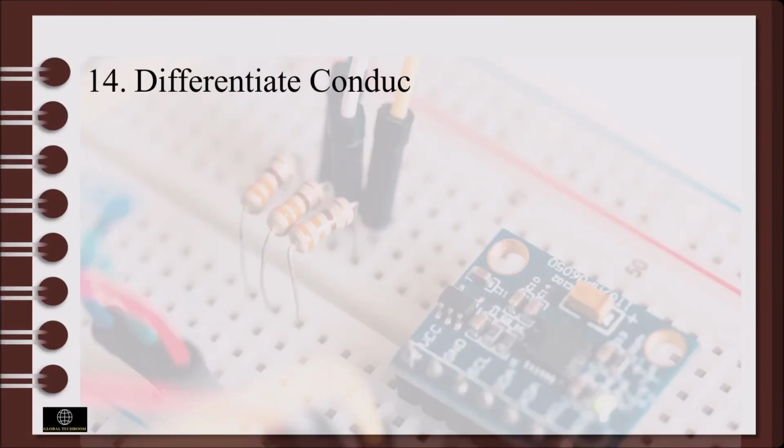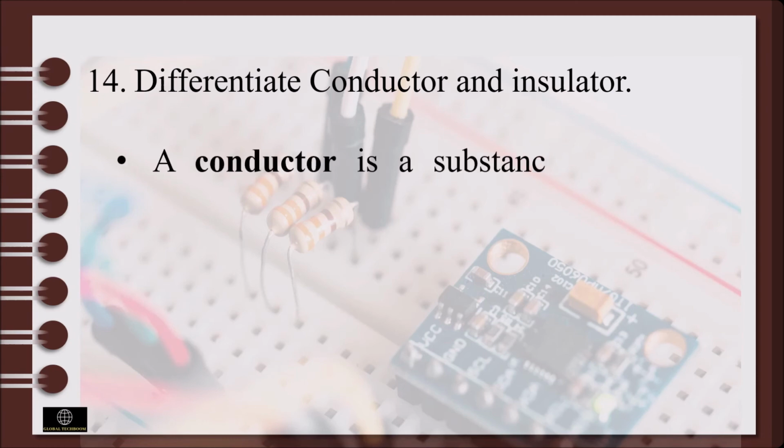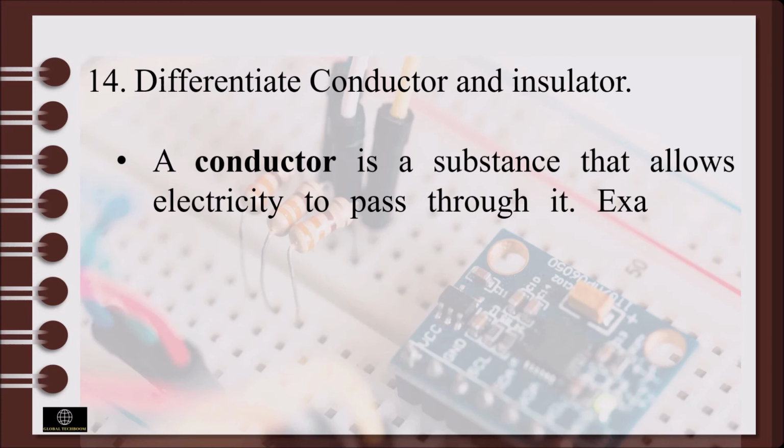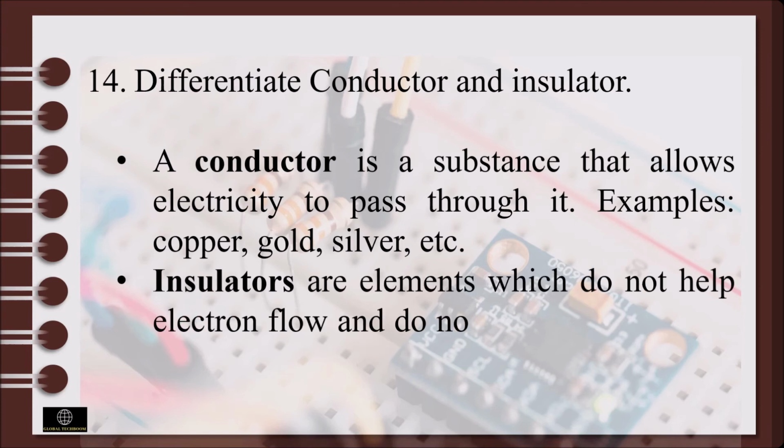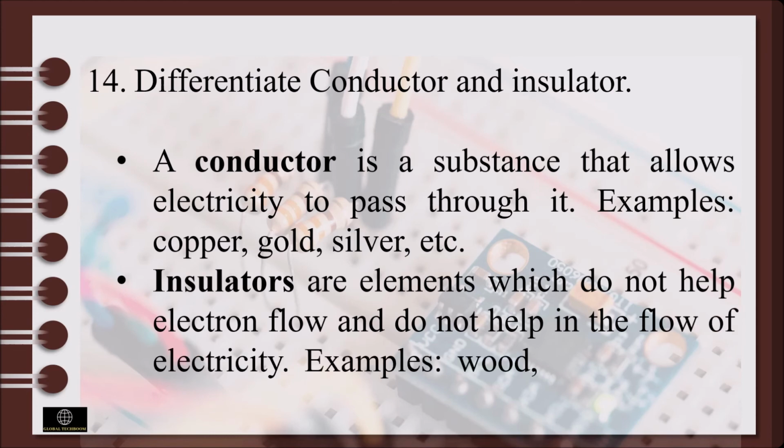Differentiate conductor and insulator. A conductor is a substance that allows electricity to pass through it. Examples: copper, gold, silver, etc. Insulators are elements which do not help electron flow and do not help in the flow of electricity. Examples: wood, glass, plastic, etc.